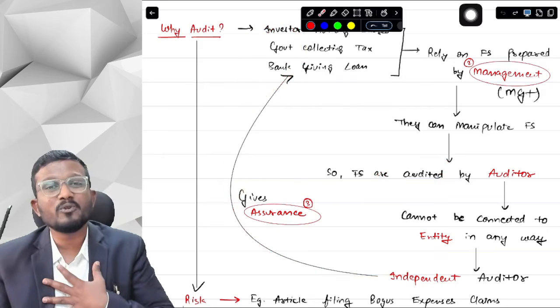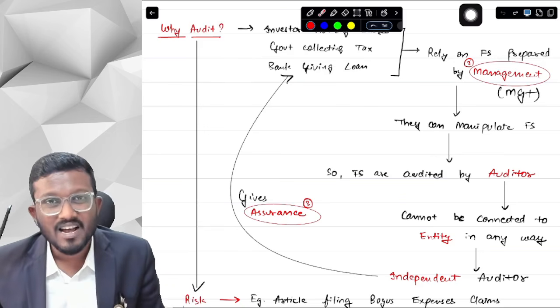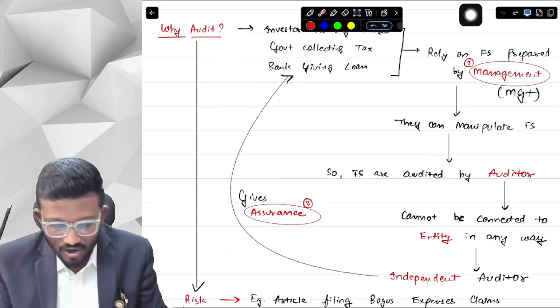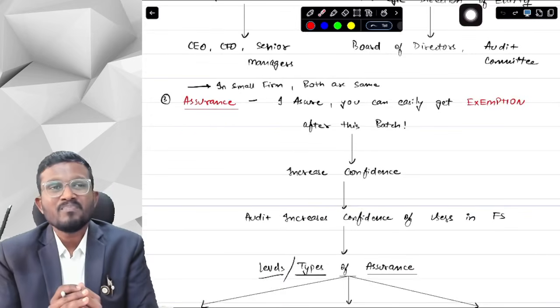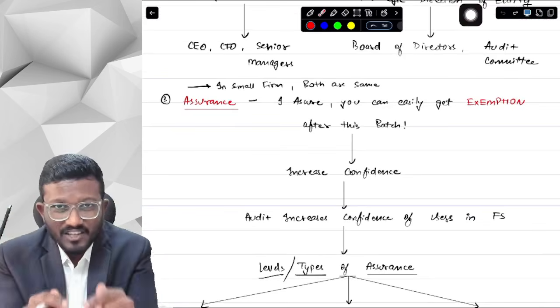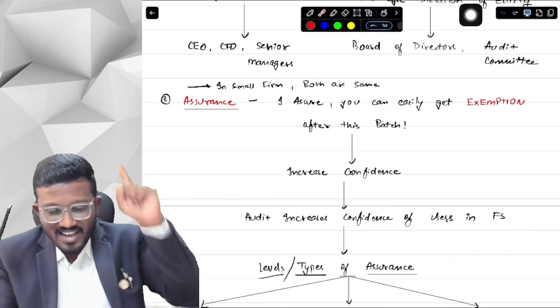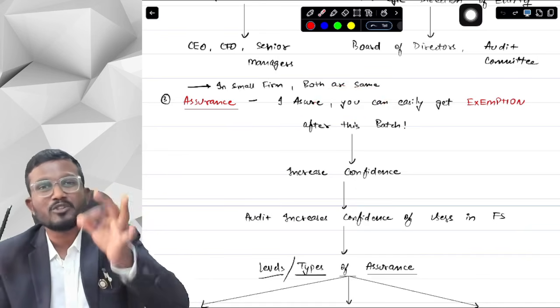What does an auditor do, sir? An auditor gives assurance to the users of the financial statements. Now, what is the word assurance? Let's understand what assurance is. Assurance is basically saying something like, okay, if you are watching this 100% English batch, then I assure you that you can easily get exemption in audit after watching this batch.